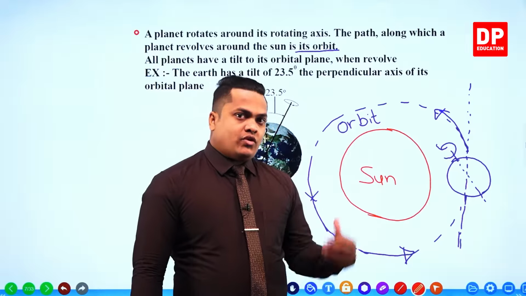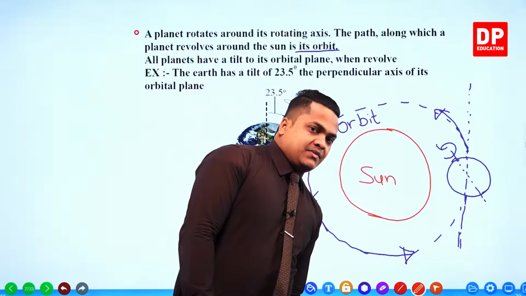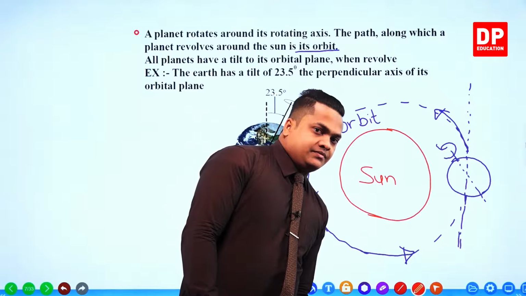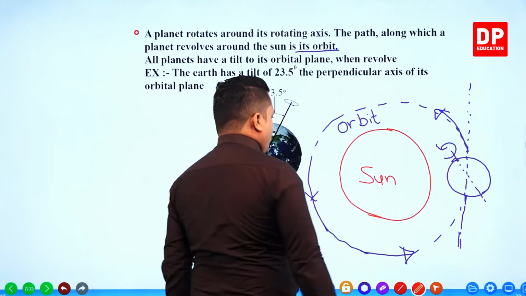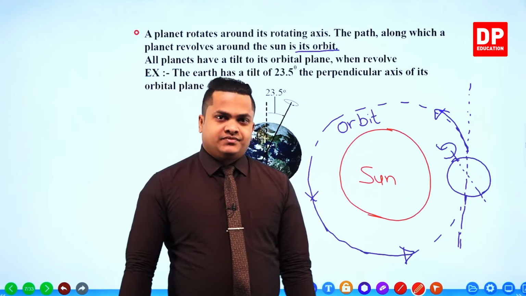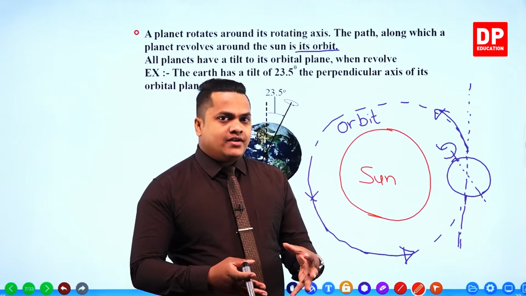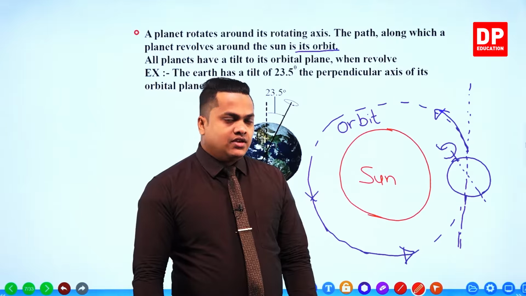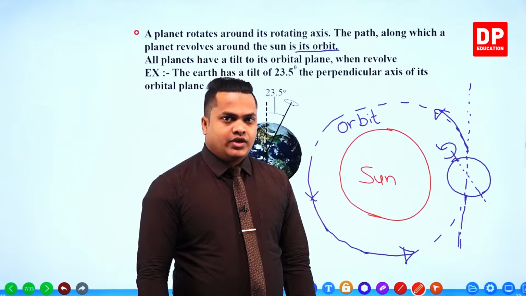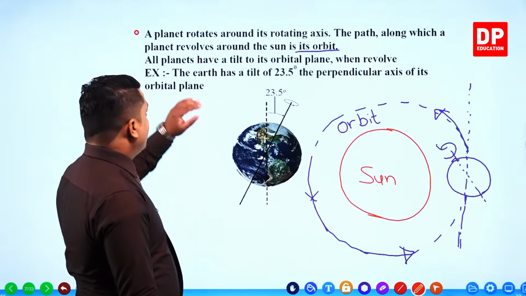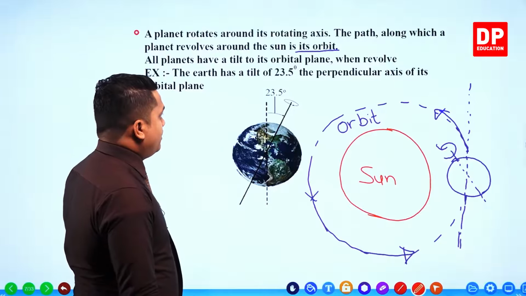But when I'm going to rotate around the board, I'm going to show some kind of a tilt. So then I'm going to rotate like this and I'm going to rotate around the board. So it's really simple. That's how a revolution works. Each and every planet shows this kind of a tilt when it is revolving around the sun. Okay. So remember, all planets have a tilt to their orbital plane when they revolve.